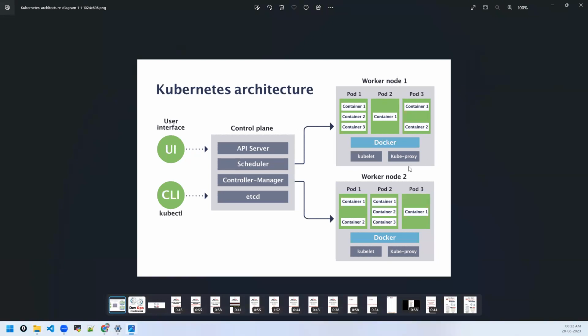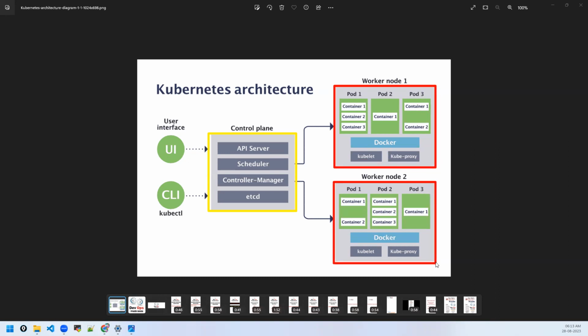Here you can see worker node 1 and worker node 2. The master node is called the Kubernetes master or the control plane. Other nodes, which actually take the load, are called worker nodes. They were called minions earlier, but now they are called worker nodes or simply Kubernetes nodes. A Kubernetes node means a worker node.